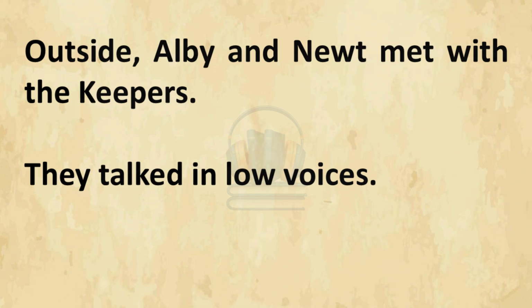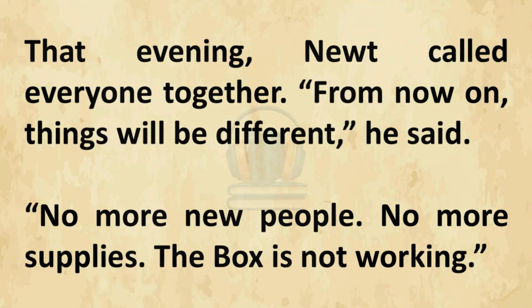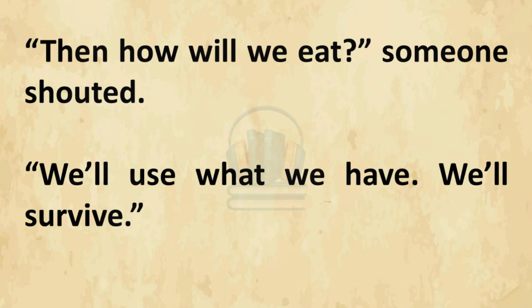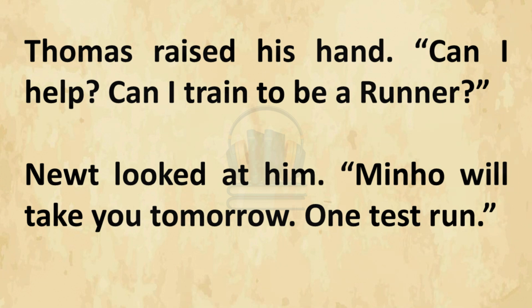Outside, Albie and Newt met with the keepers. They talked in low voices. That evening, Newt called everyone together. "From now on, things will be different," he said. "No more new people. No more supplies. The box is not working." "Then how will we eat?" someone shouted. "We'll use what we have. We'll survive."